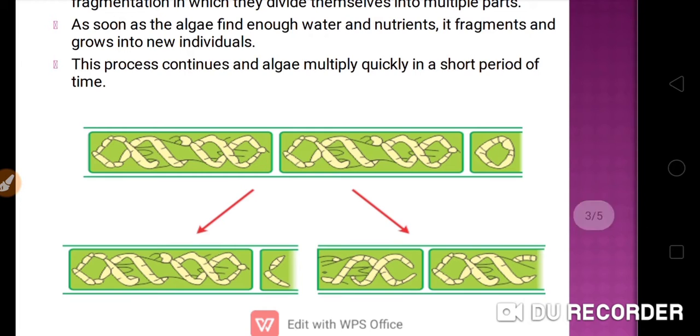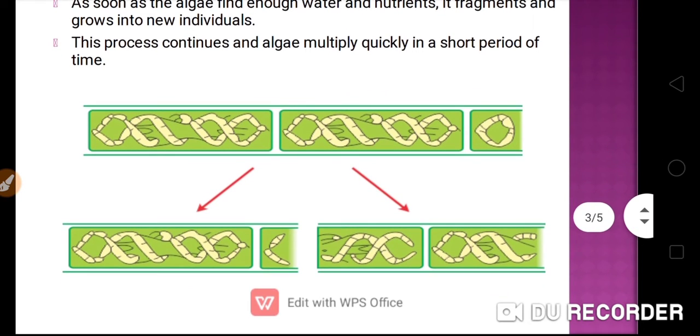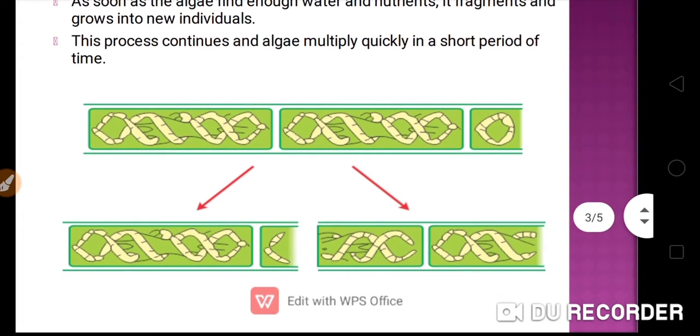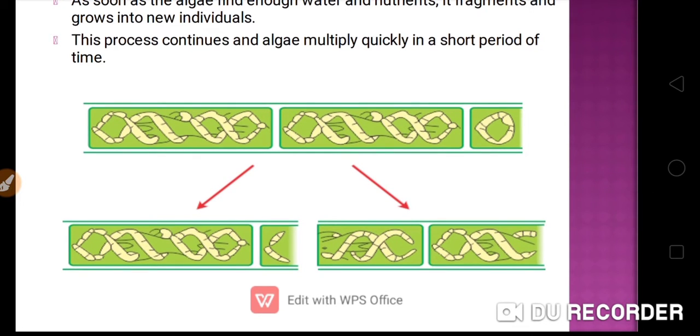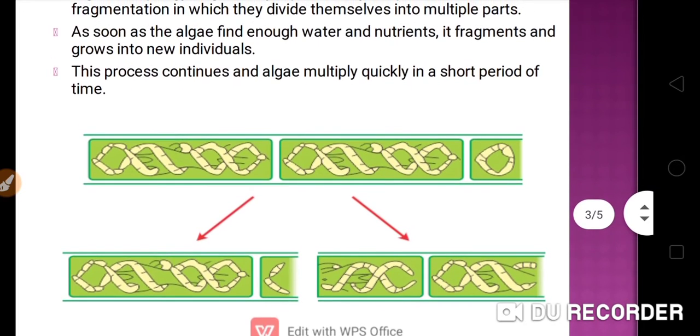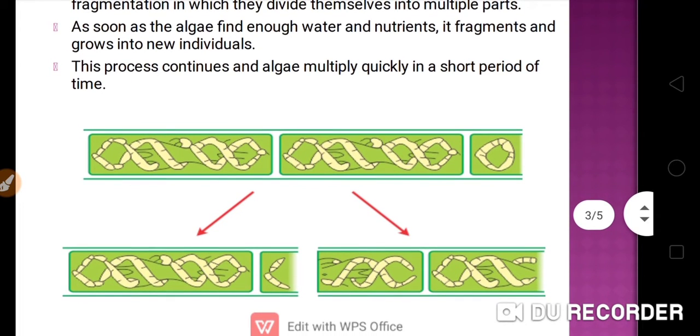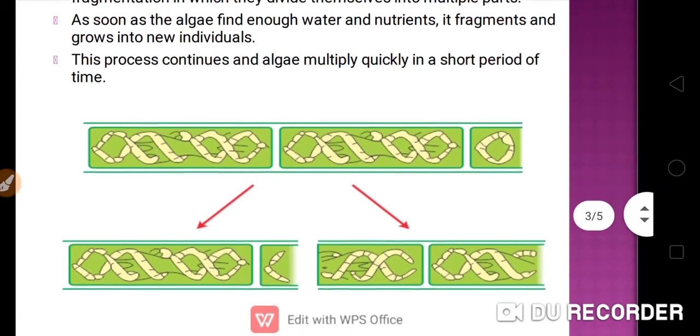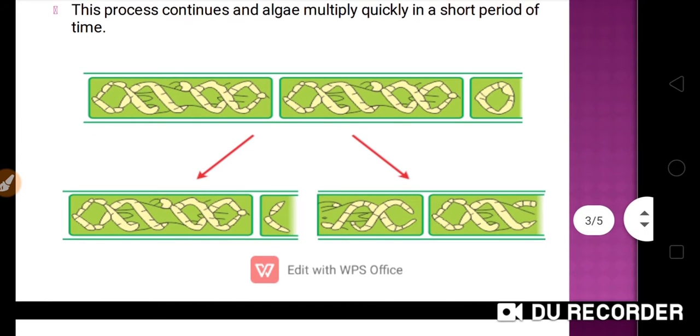This process continues and algae multiply quickly in a short period of time, and they will cover the whole pond and the whole water body where the Spirogyra exists. So this is the fragmentation process.